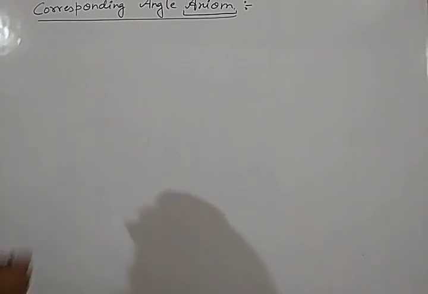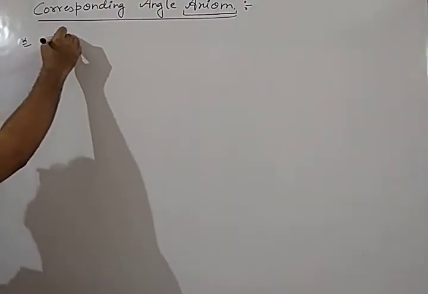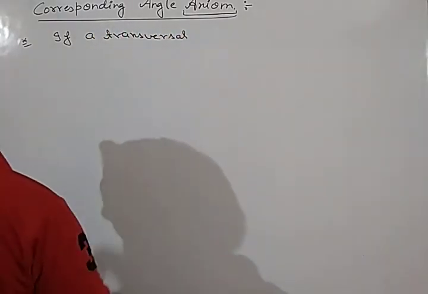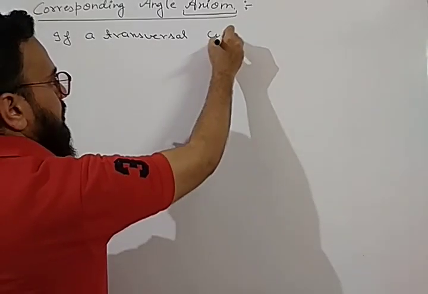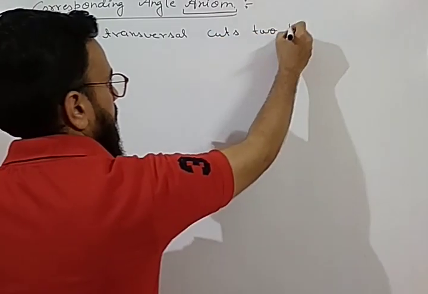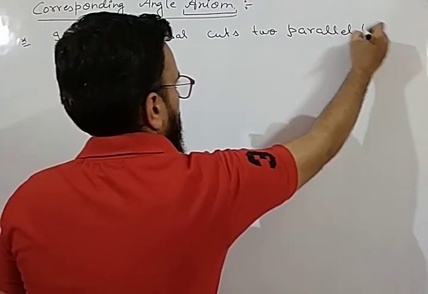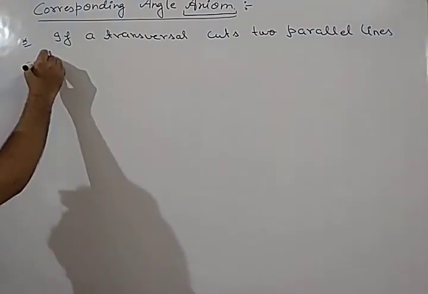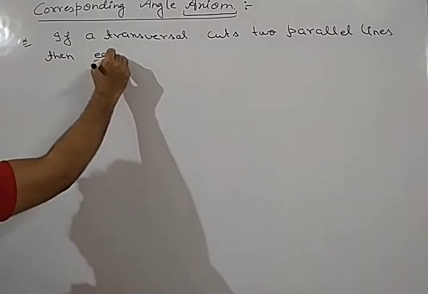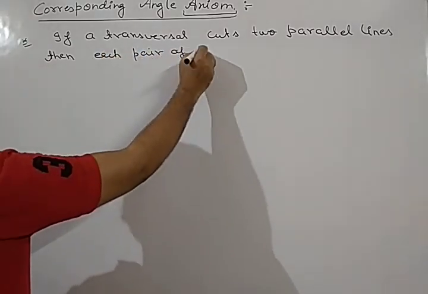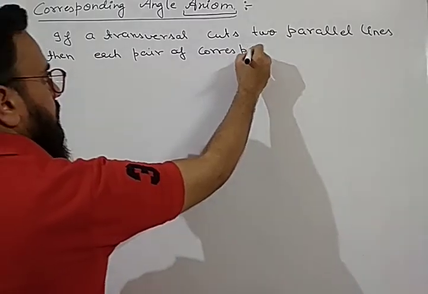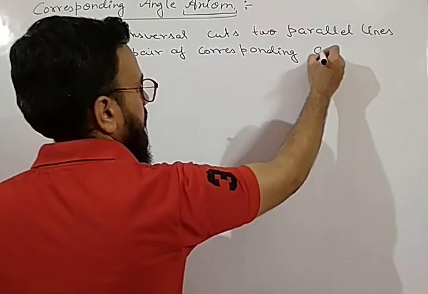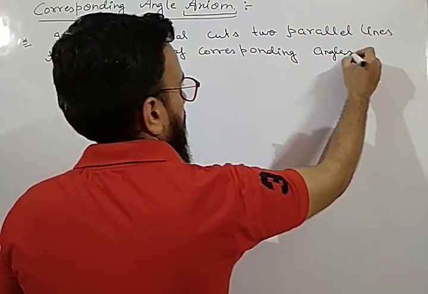Note it down. It is: if a transversal cuts two parallel lines, then each pair of corresponding angles are equal.